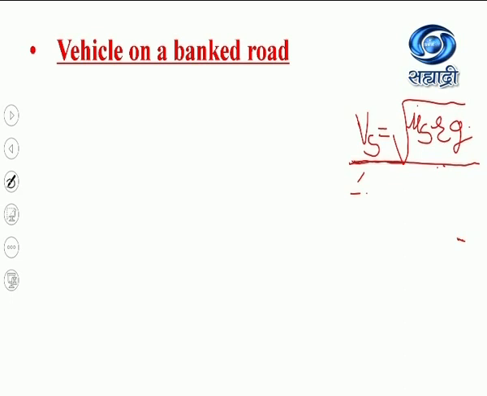But when the road surface becomes non-uniform, or certain oil is dropped from the vehicle on the road surface, or when the road surface becomes slippery, then due to the change in magnitude of the frictional force, there is a change in velocity of the vehicle which is moving along a horizontal road.